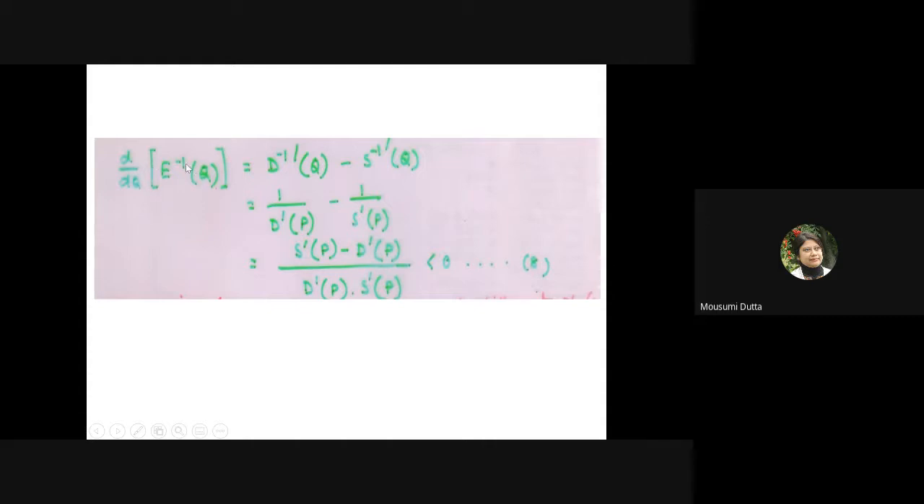So there should be an inverse relationship between the numerator and the denominator so that it should be less than 0. dE inverse Q by dQ should be less than 0. If dE inverse Q by dQ is less than 0, then the equilibrium is Marshall stable. Otherwise, the equilibrium will be Marshall unstable. So look at the derivatives and check whether you are understanding everything.